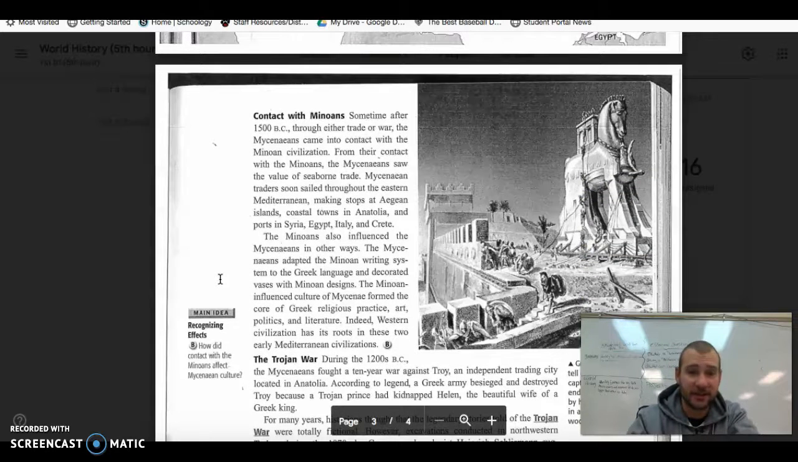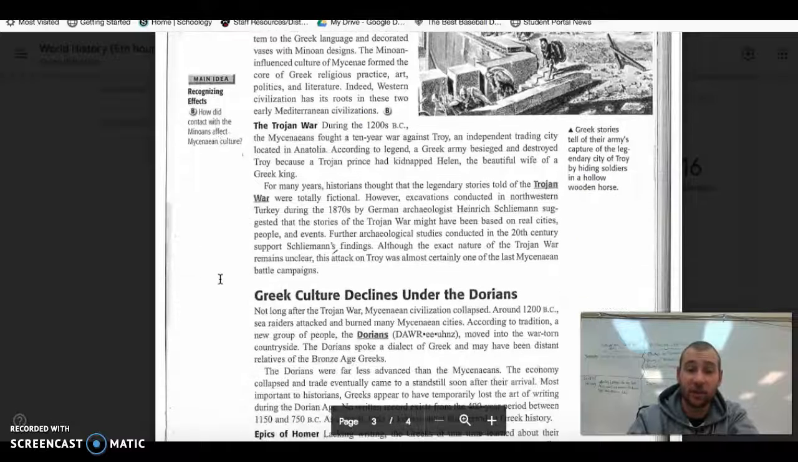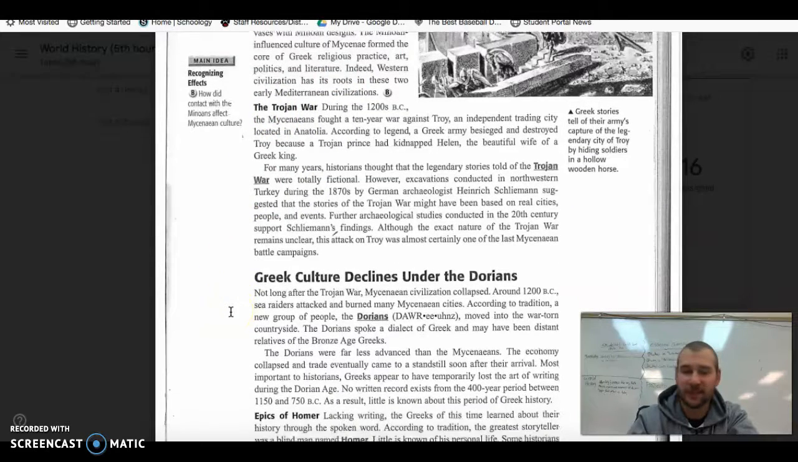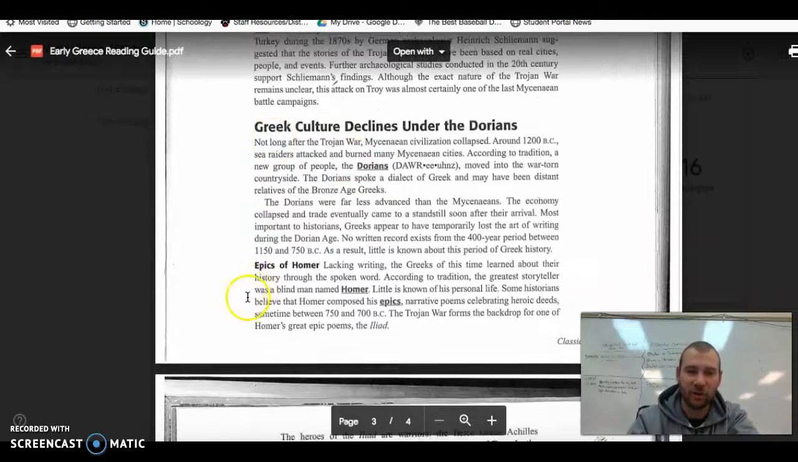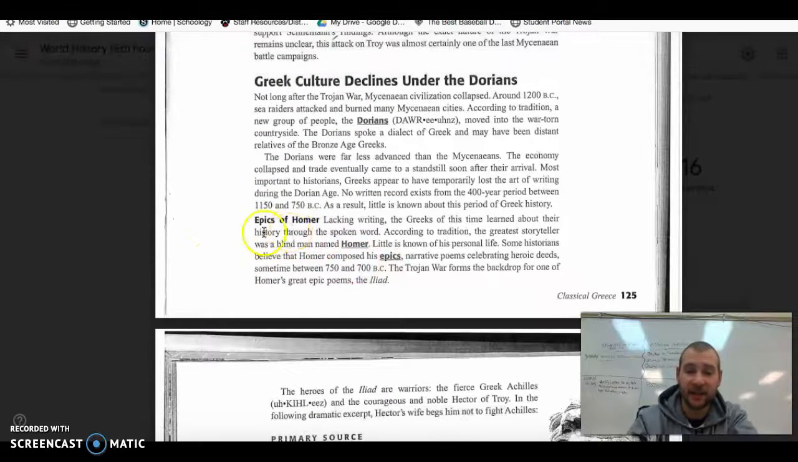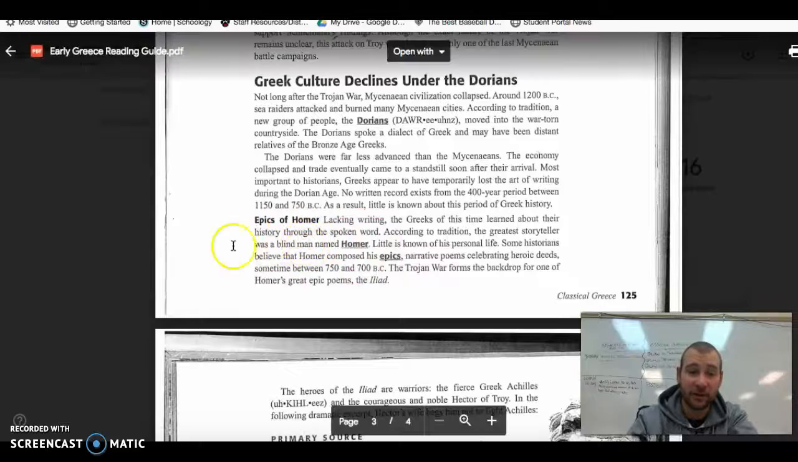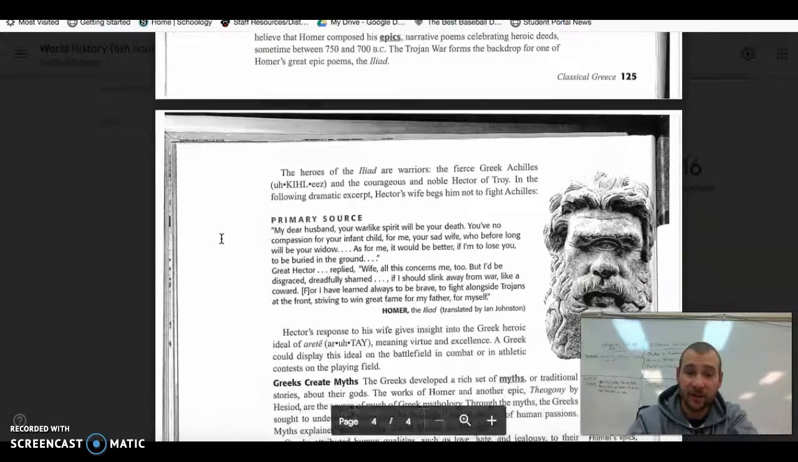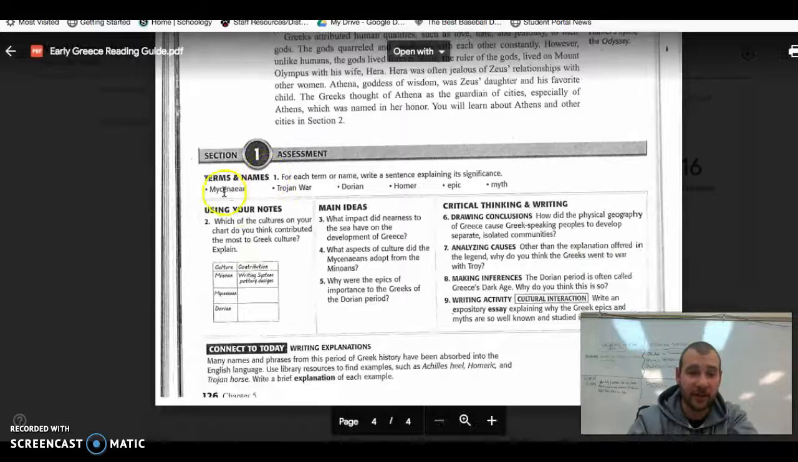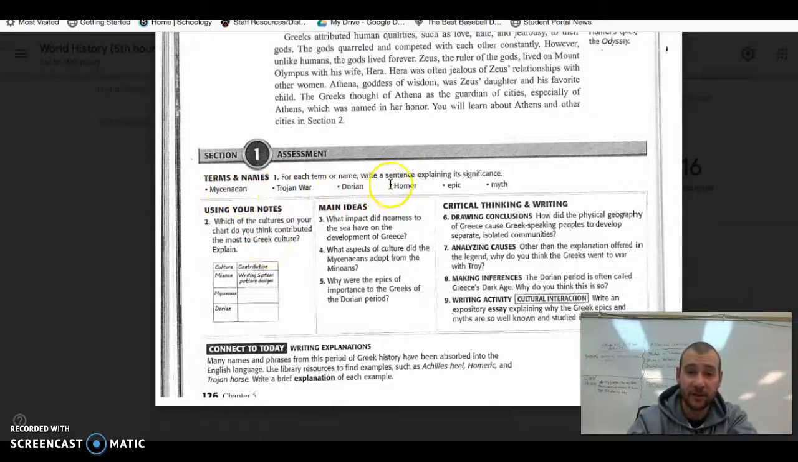So you look at the Mycenaeans and the Minoans. The one cool thing you're going to look at here is the Trojan War, right, with the horse. And then you just keep rolling your way through Homer, the epics, the Iliad, the Odyssey. These will be on the quiz for sure. Homer is really important for us. And then Greek mythology.